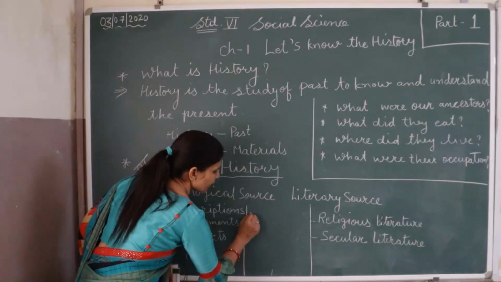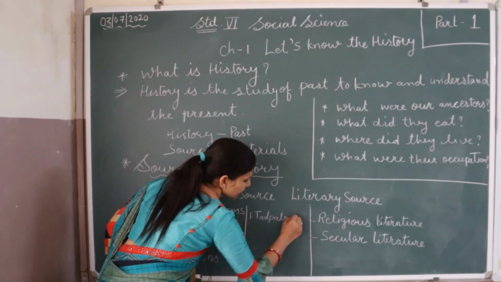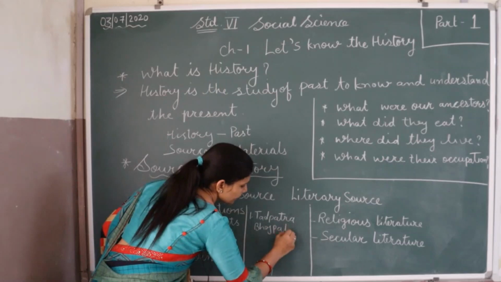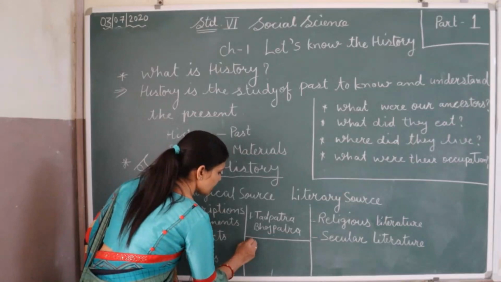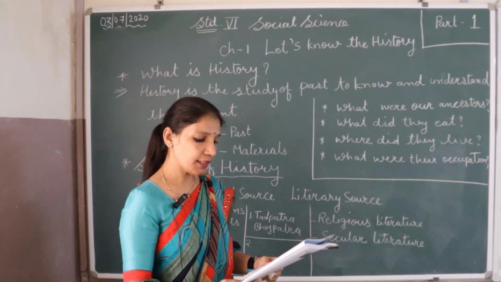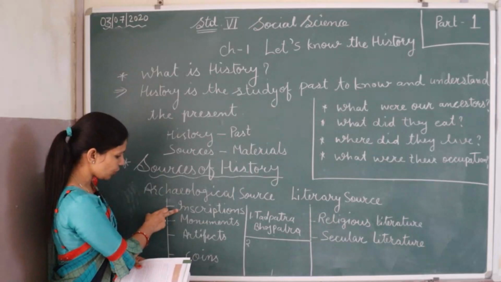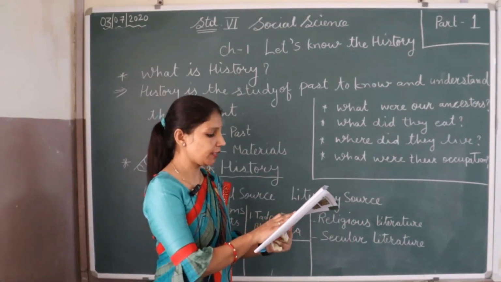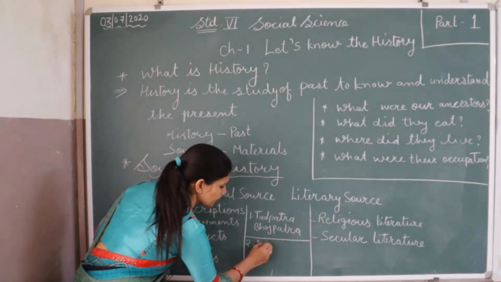According to our topic, first source is Tadpatra and Bhojpatra, writings on the leaves. And the second one is inscriptions. Articles which are carved on the metals and the stone are called the inscription. Already I told you that inscriptions mean writings carved on the stones and the metals also. So second given in our textbook is inscription.